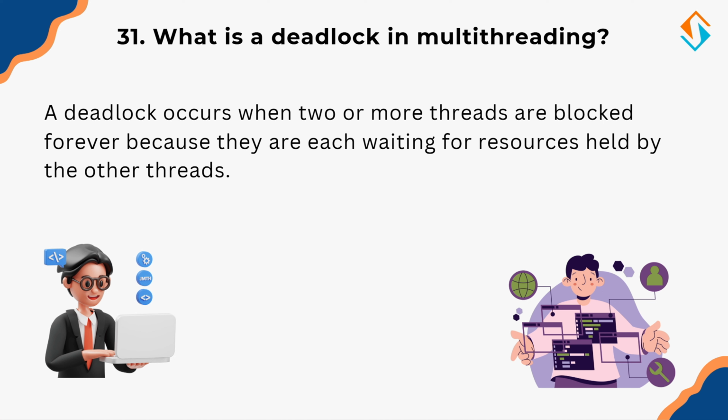So now let's move to the next question. What is a deadlock in multithreading? A deadlock occurs when two or more threads are permanently blocked because each is waiting for a resource locked by another thread.